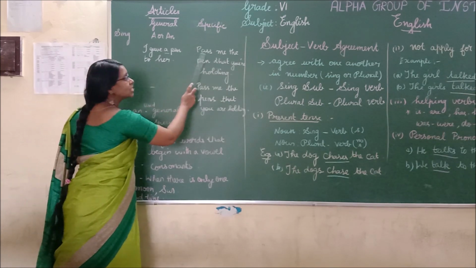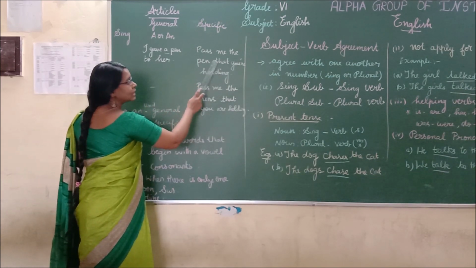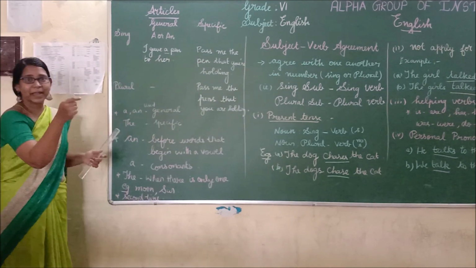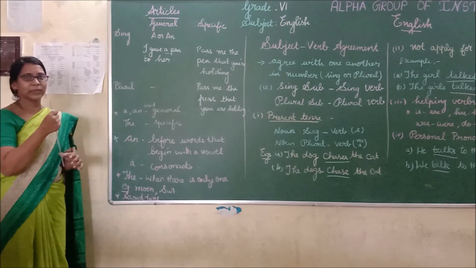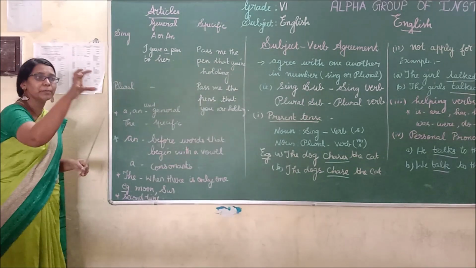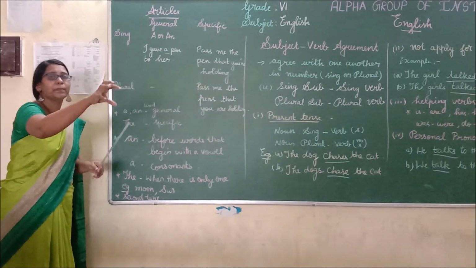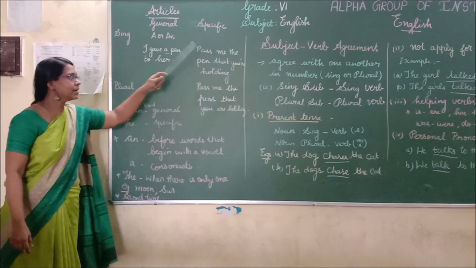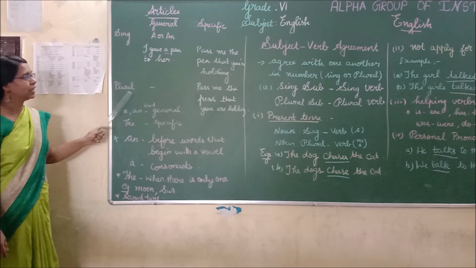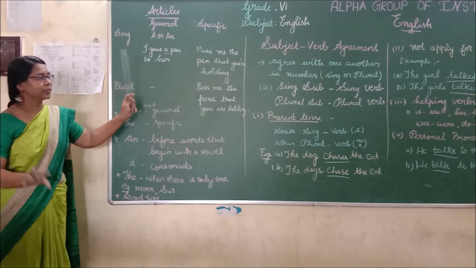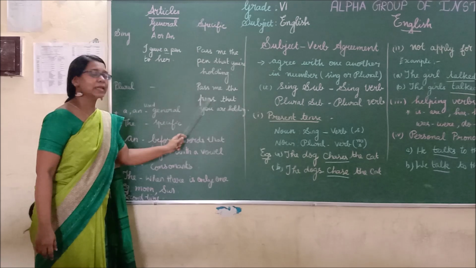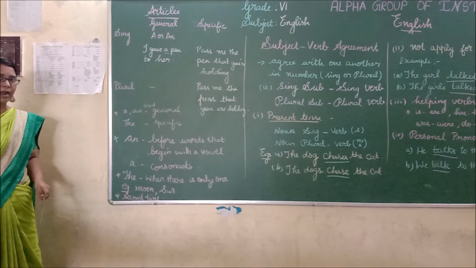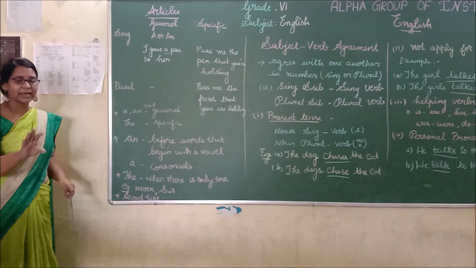See here, pass me the pen that you are holding. Particularly, I am saying pass me the pen that you are holding. Is it clear? Specifically, I am pointing out that particular pen. So here I have used the. And plural form, you won't use a. So leave this. Pass me the pens that you are holding. Are you clear, my dear children?